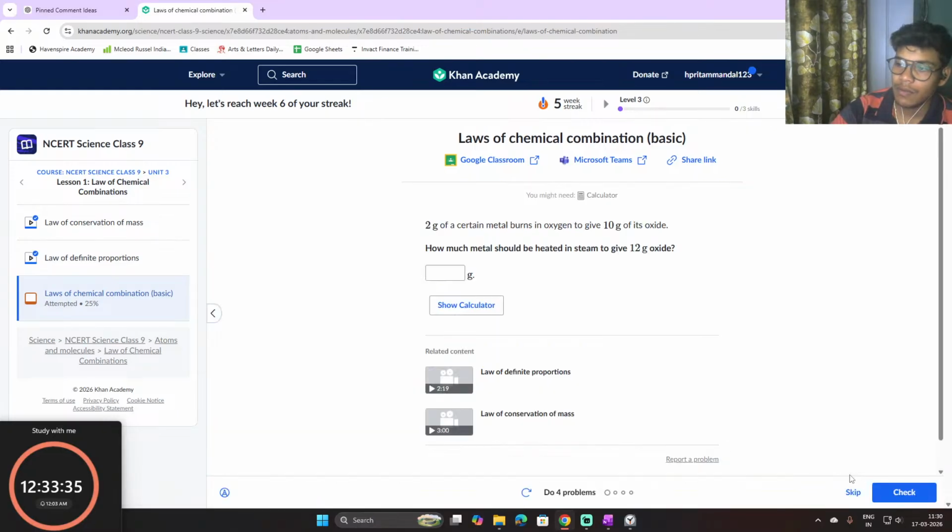Now we're going to do some calculations, or some questions. 2 gram of certain metal burns in oxygen to give 10 gram of its oxide. How much metal should be heated in steam to give 12 gram of oxide?